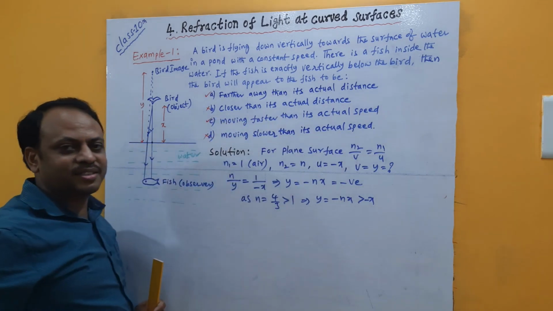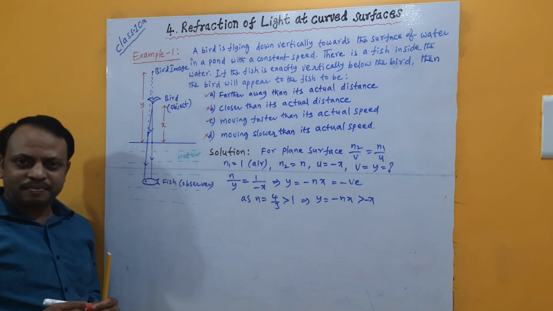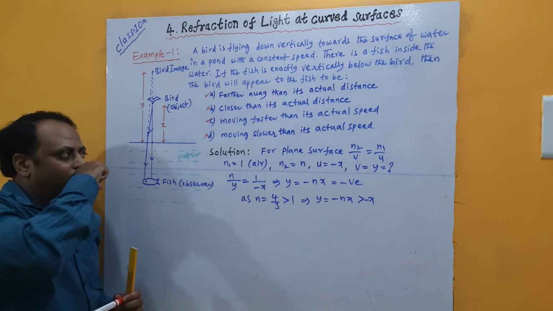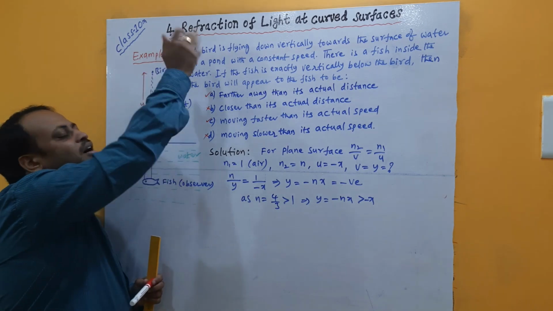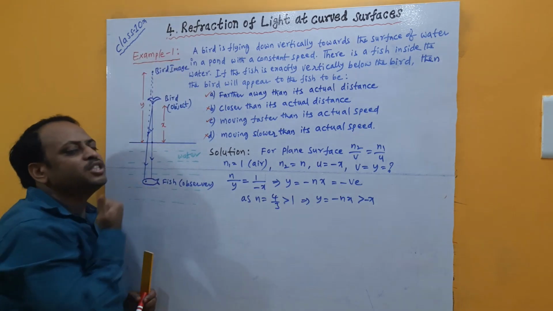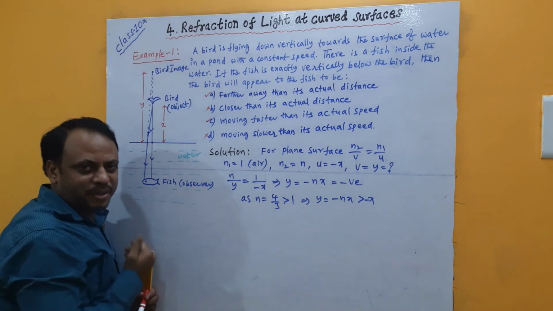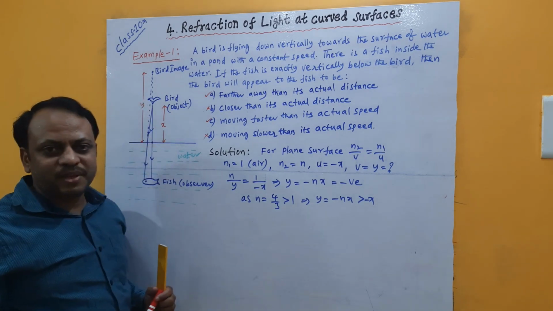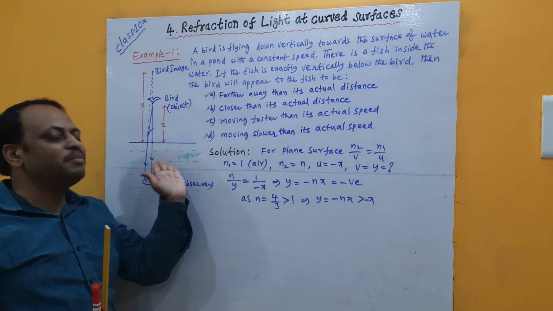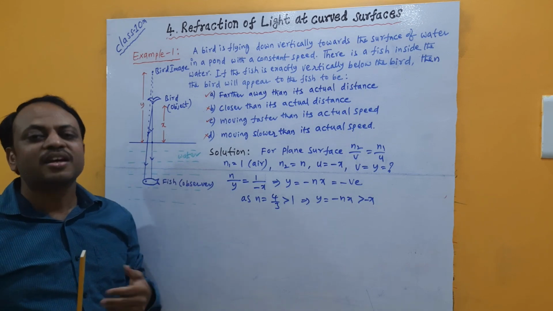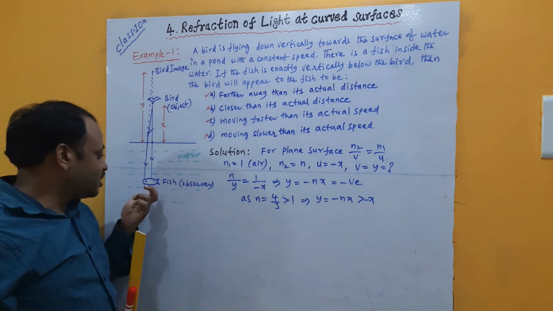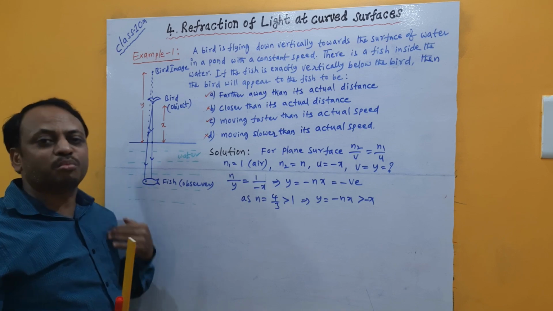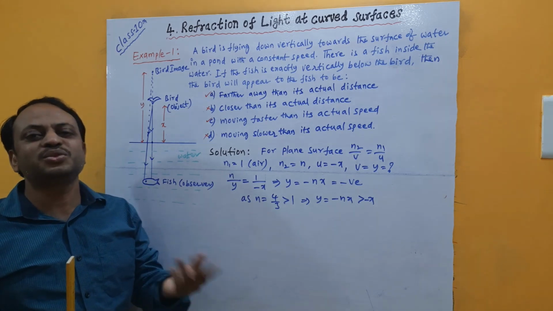Now based on this case, try to get, suppose the bird is the observer watching the position of the fish, where the fish appears, or if the fish is swimming vertically upward with some speed, whether the fish speed appears the same or slower than its original speed, or faster than its original speed, or whether the fish appears at the same depth or more than its original depth or less than its original depth.